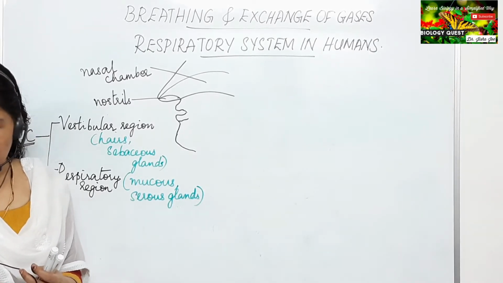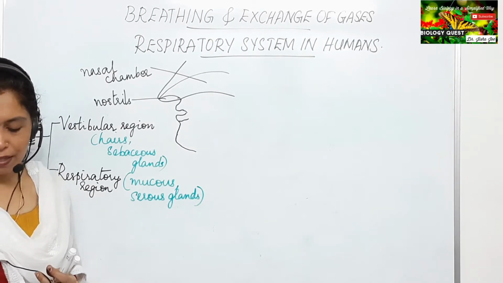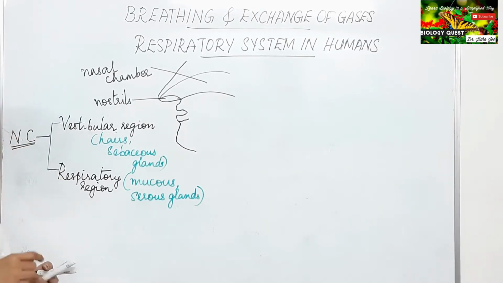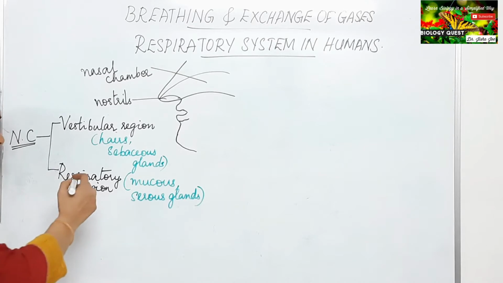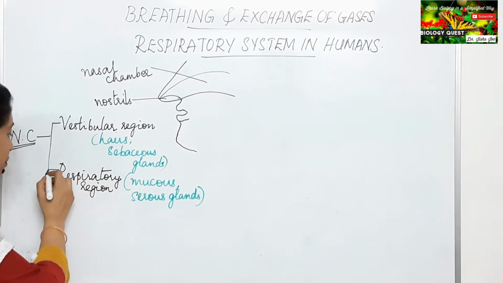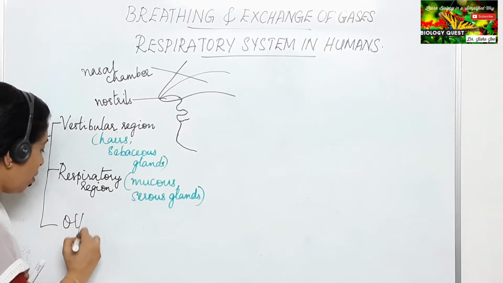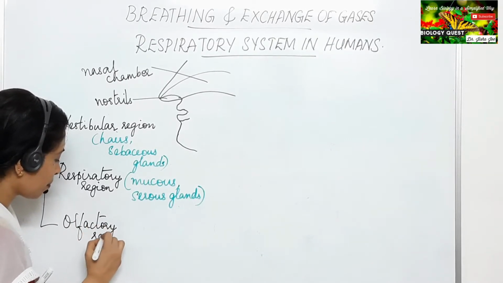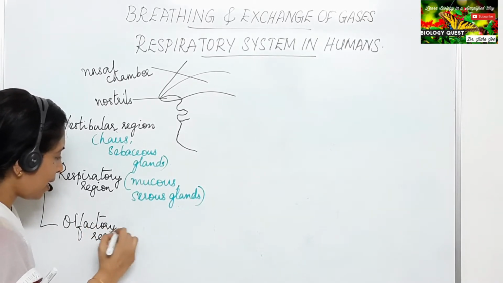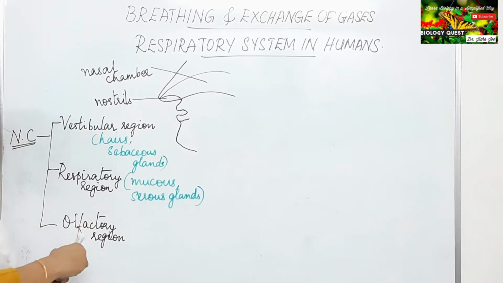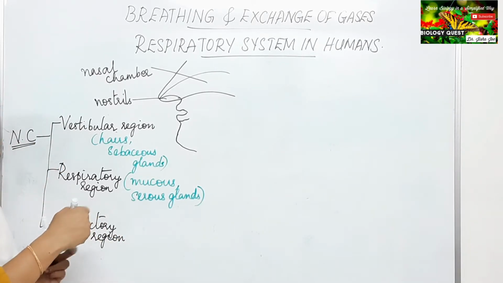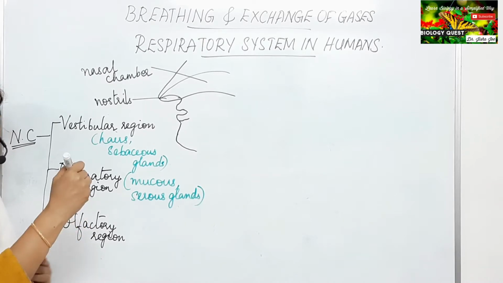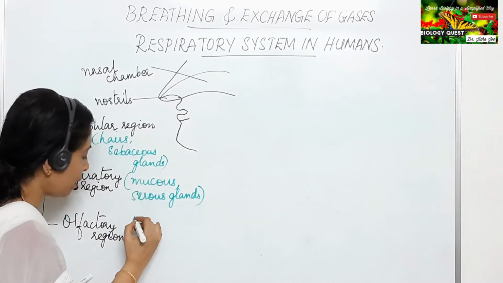Now moving on to the third region, that is the olfactory region. As the name indicates, this region has the sensory cells for smell, detection of odor.